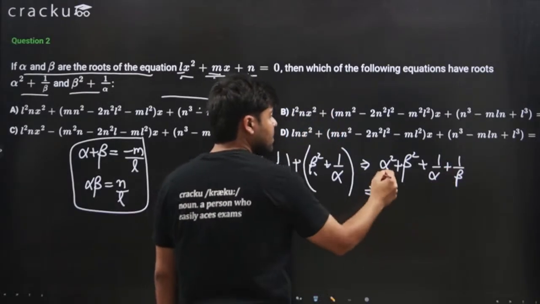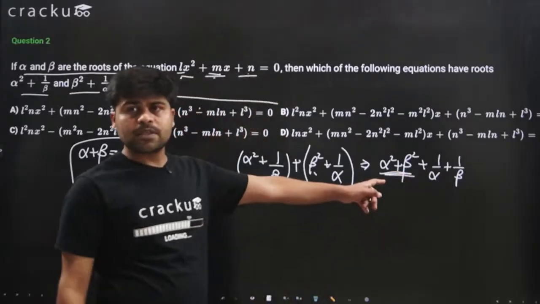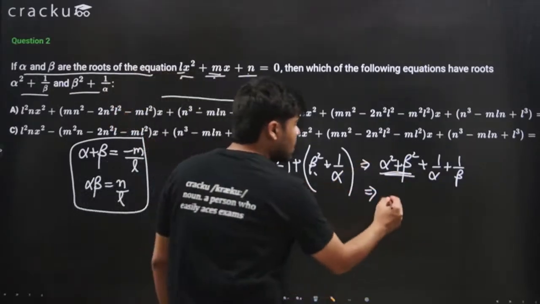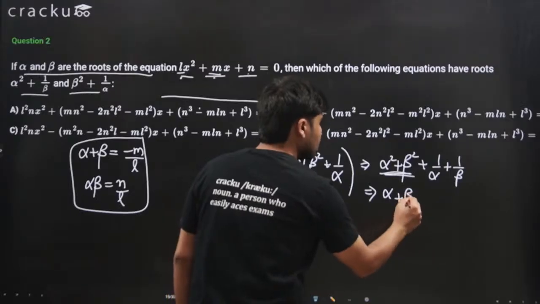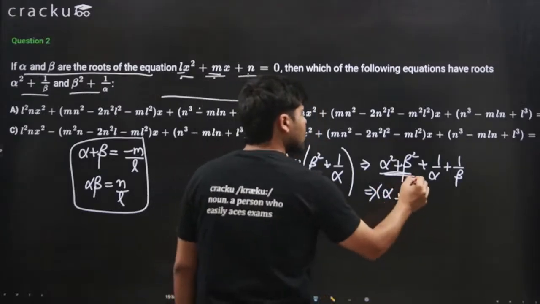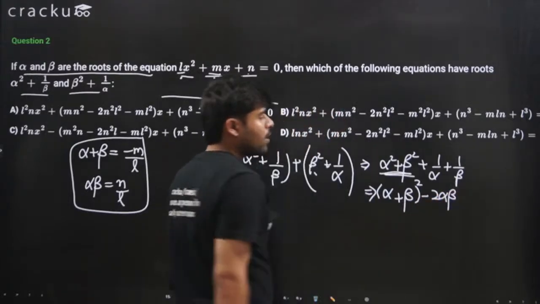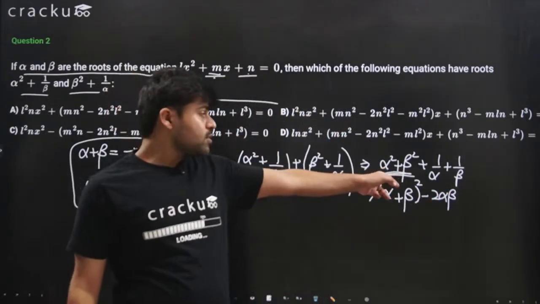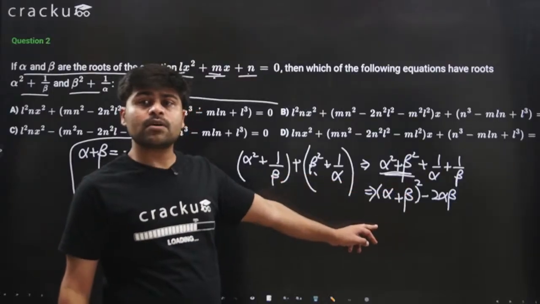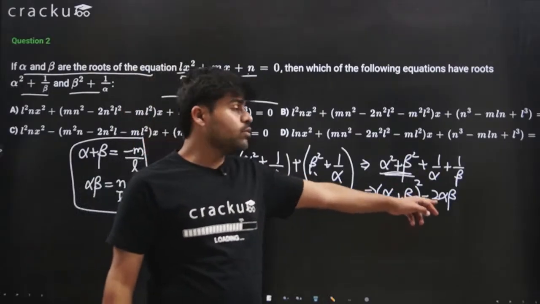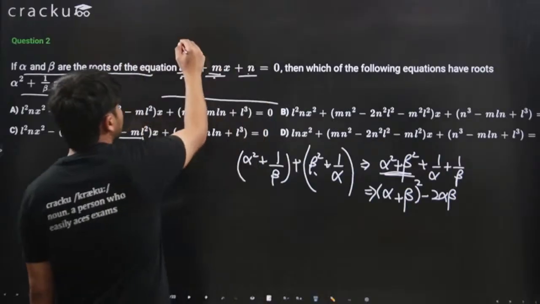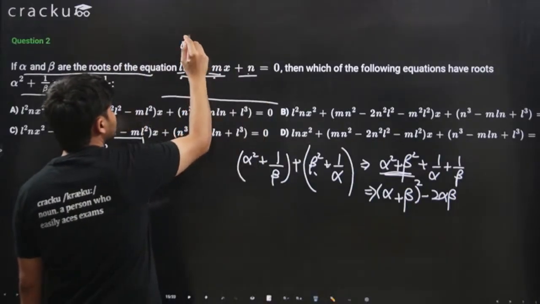What can we write for alpha square plus beta square? We can write alpha plus beta whole square minus 2 alpha beta. Why? Because we know that